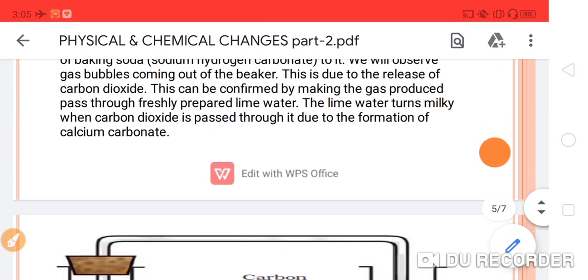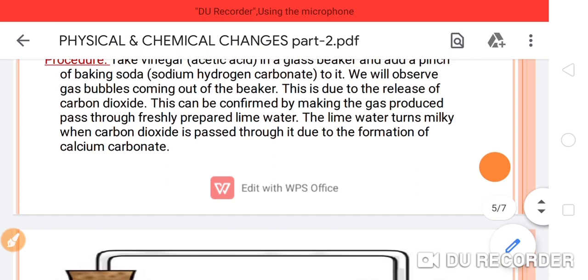So students, the lime water turns milky. Why? Due to the formation of calcium carbonate when carbon dioxide is passed through it, which we have discussed already.